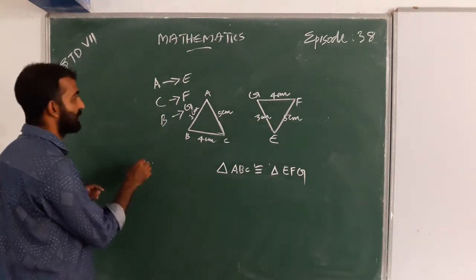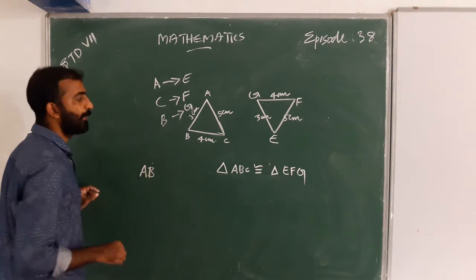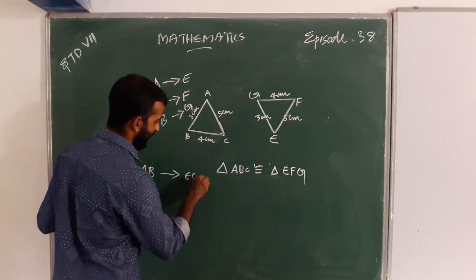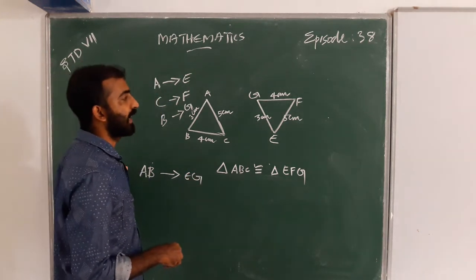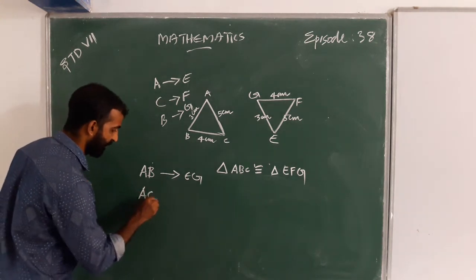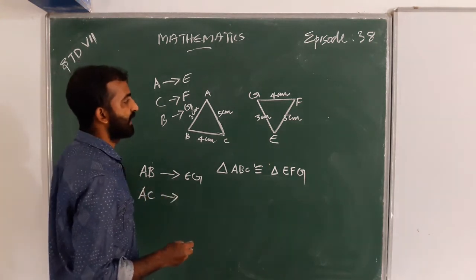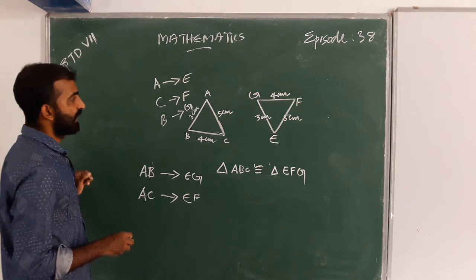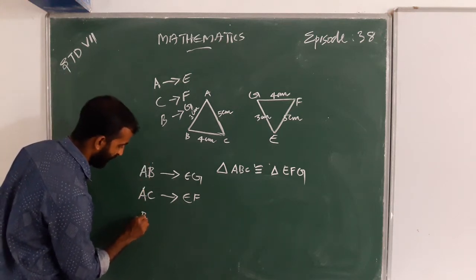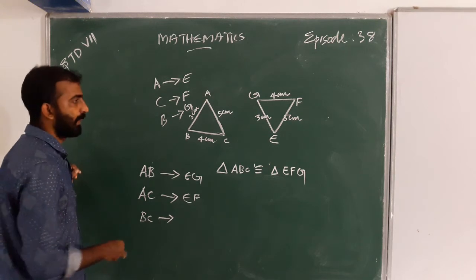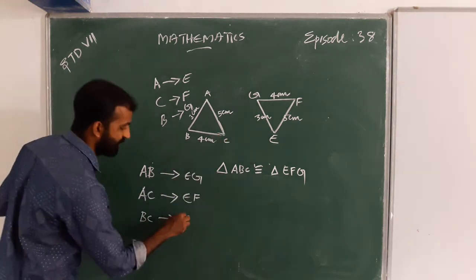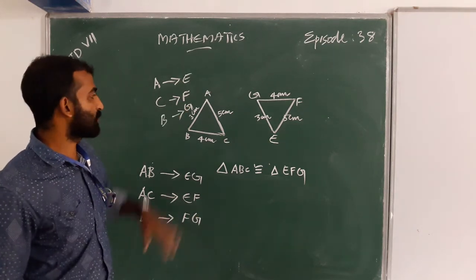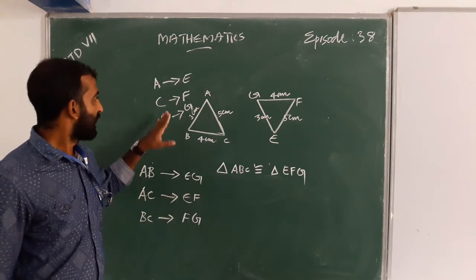The corresponding sides are AB and EG, AC and EF, and BC, which is 4 centimeter, and FG.